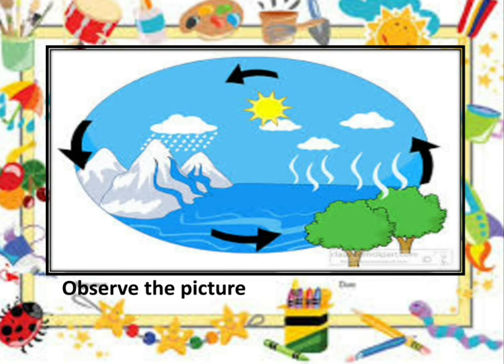Observe the picture. This is the water cycle. Because of the hot sun, the water becomes water vapor. Water vapor is lighter than the air, so it moves upward in the sky. In the sky, it becomes clouds. When the clouds become heavier, then it rains. That rain water adds to the river, lake, pond, and sea. That fresh water we are using in our daily life.